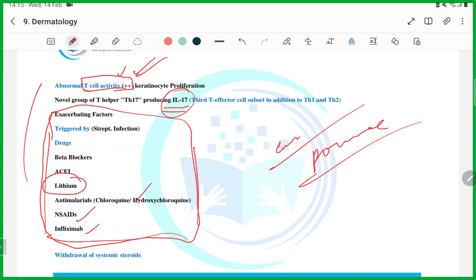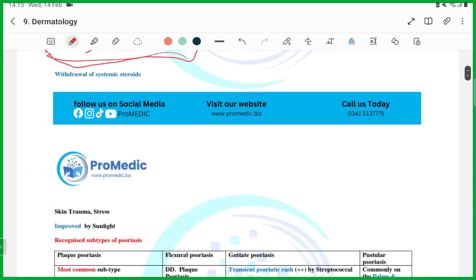And always remember, guys, streptococcus infection is one of the commonest causes of exacerbation of psoriasis. Streptococcus infection, guys. This is how you're going to get a question.